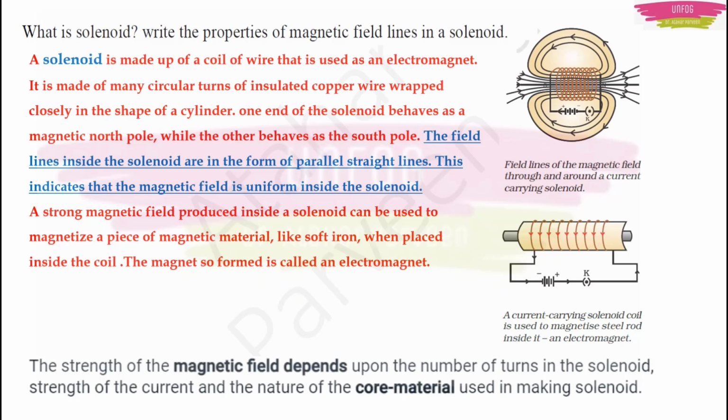The second point is that it depends on the strength of the current. And third, it depends on the nature of the core material. For example, we can use iron, right? So the nature of that material is also important. So based on these three things, the strength of the magnetic field of a solenoid changes. This can be a 2-mark question, or even they can ask it as a 1-mark MCQ.